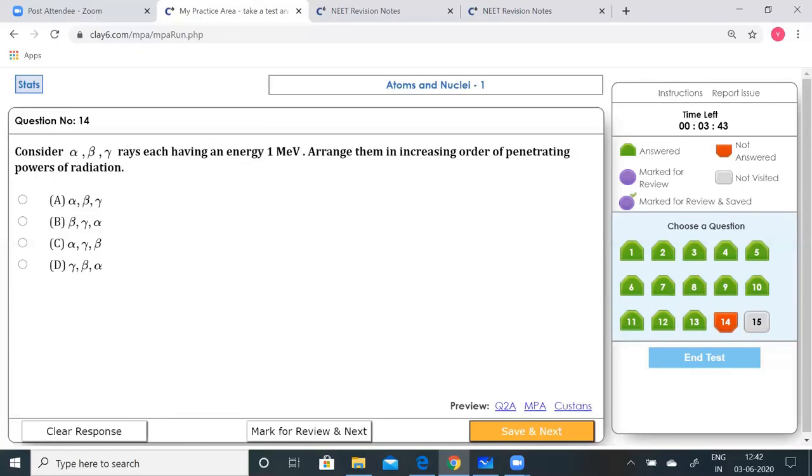undeviated. So its penetrating power is the maximum. When compared to alpha or beta rays, gamma rays are going to have the maximum penetrating power. So you can say the order is going to be gamma, then beta, and then alpha. So option B is correct.